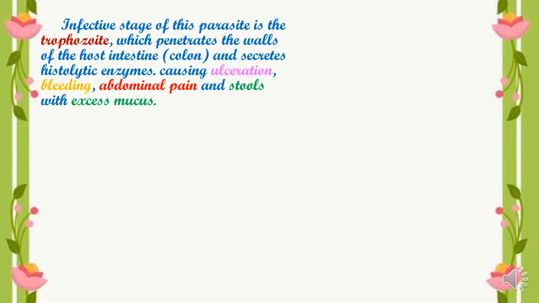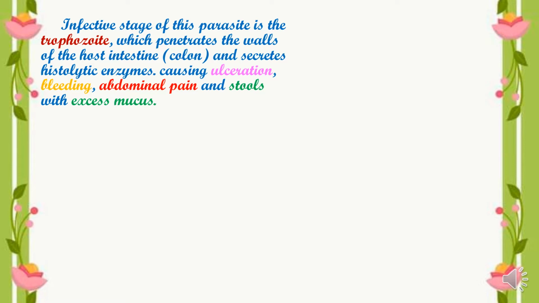The infective stage of this parasite is called the trophozoite, which penetrates the wall of the host intestine, the large intestine that is called the colon. It secretes histolytic enzymes. These histolytic enzymes cause ulceration. It causes ulcers resulting in bleeding as well as abdominal pain.